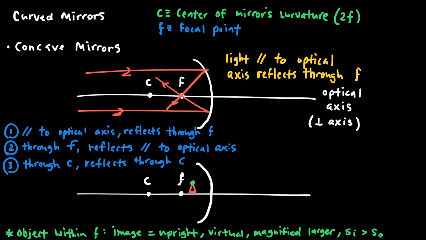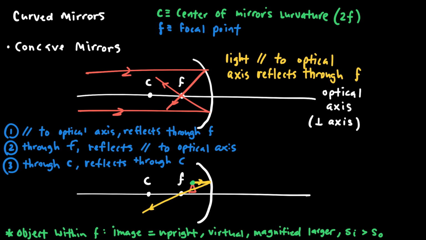First, I need a ray that is parallel to the optical axis but reflects through the focal point. So a ray parallel to the optical axis looks like this, and it needs to reflect through the focal point. So there's the focal point. So incident ray, reflected ray.